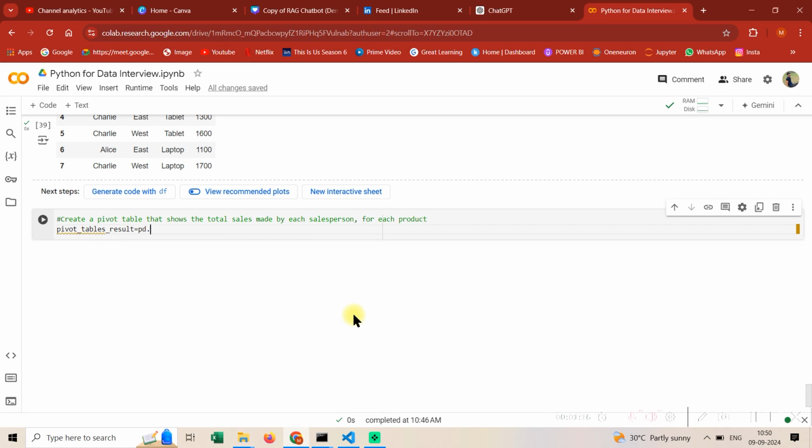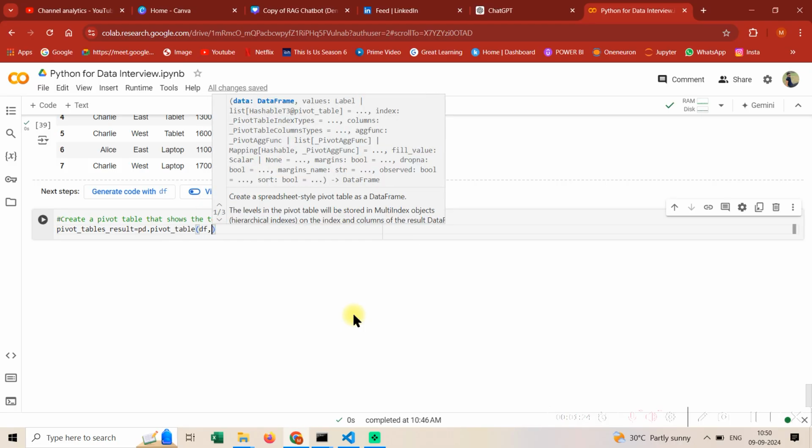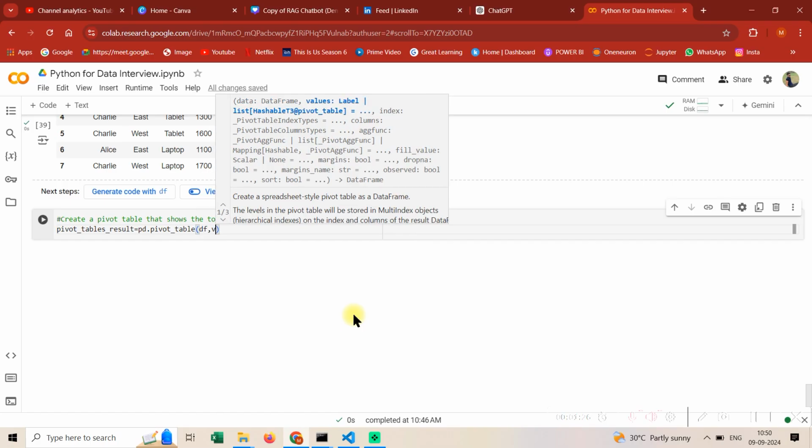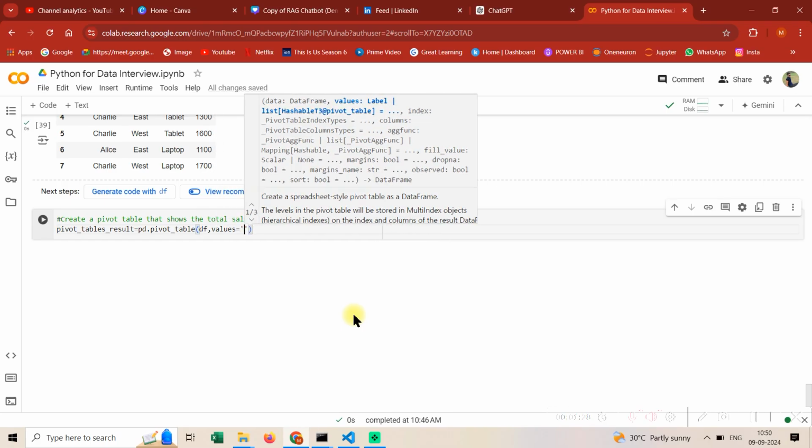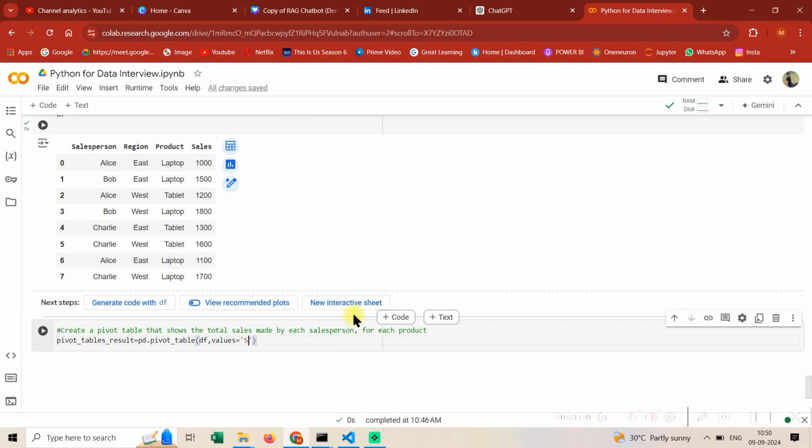So guys, first of all, you need to know there is something like this. There is pd.pivot_table. Then the next question is what data frame it is. So we are talking about df. The next argument is values. So what is the values column out there? Sales, right? This is the continuous column. The next thing is what do you want as an index? What do you want at your row level?